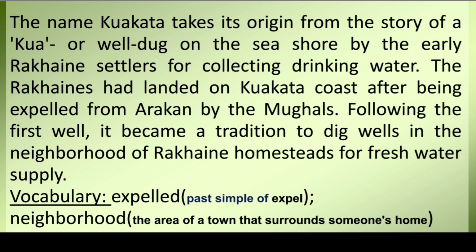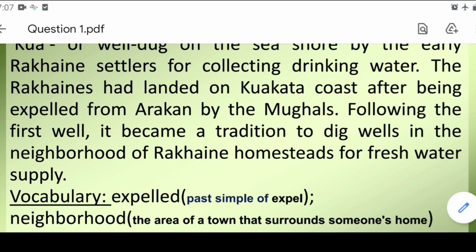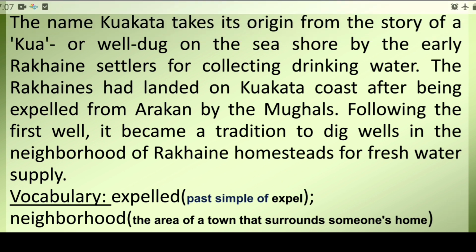Following the first well, it became a tradition to dig wells in the neighborhood of Rakhine homesteads for fresh supply of water. After that, when they became successful in digging wells and collecting water, there was a tradition of digging wells. They dug so many wells that the name of the place has become Kuakata. So this passage is important for the origin of the name Kuakata.